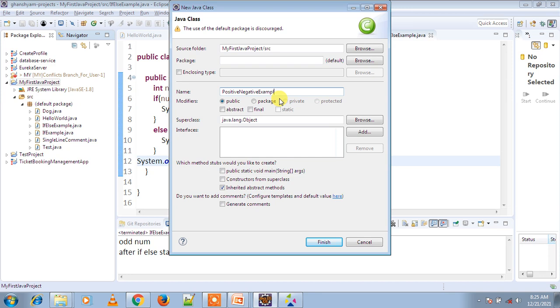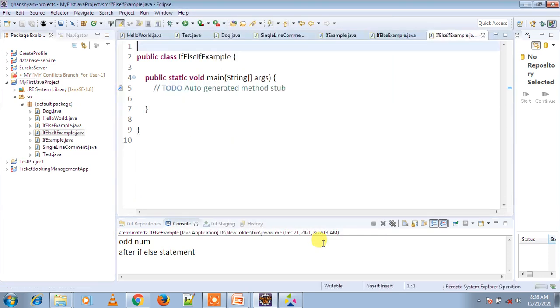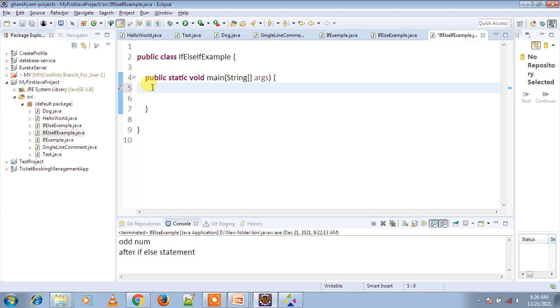Or better, you can name it if else if example, that is much better. So here we are defining a number, let's suppose we define minus 30.